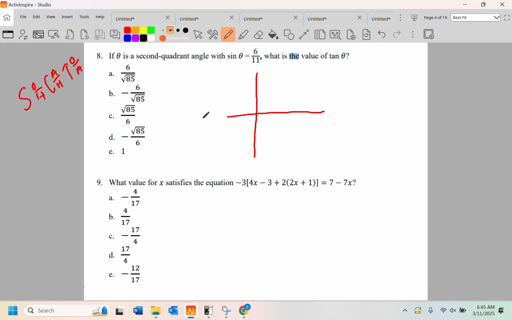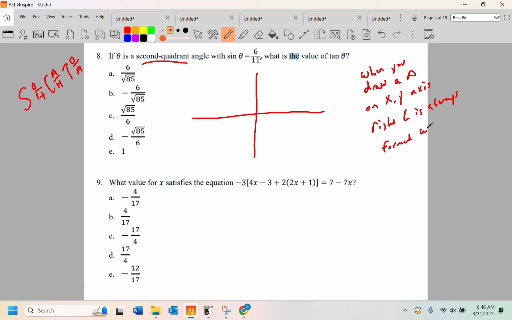But the second quadrant is going to be this quadrant right here. Now, this is a big deal because some kids don't do things right. When you draw a triangle on the XY axis, the Cartesian plane, the right angle is always formed with the x-axis if you're doing trig.